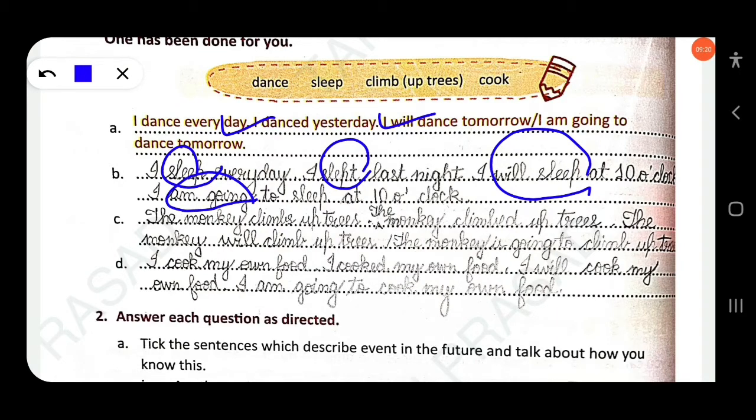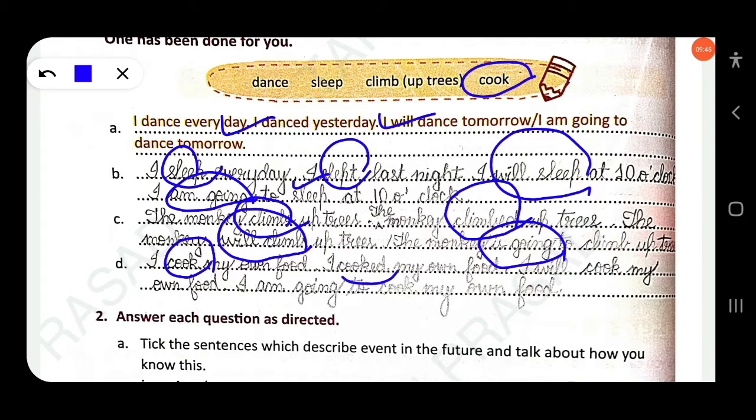Then next, you have to use climb, climb up the trees. The monkey climbs up the trees, this is simple present. The monkey climbed, this is simple past. The monkey will climb, this is simple future. The monkey is going to climb. Here is going, that means be verb plus going to. Then next, cook. I cook my own food. I cooked my own food. I will cook my own food. I am going to cook my own food. Clear?